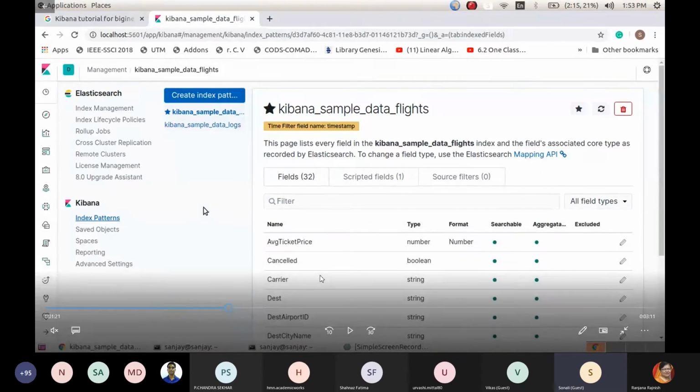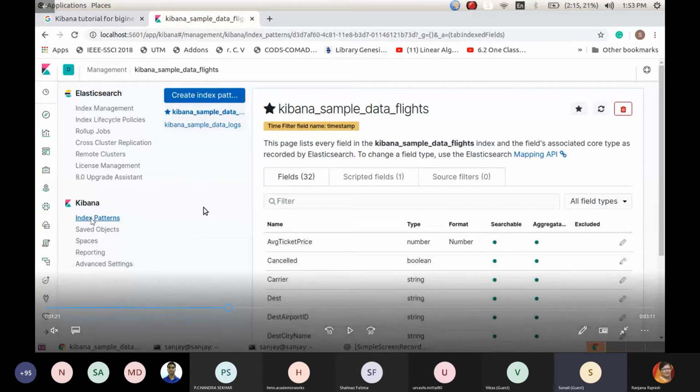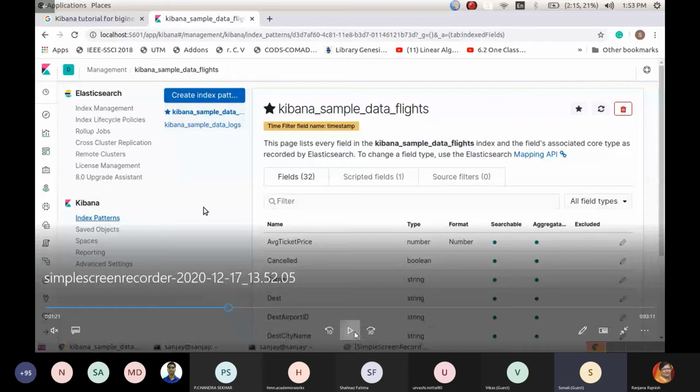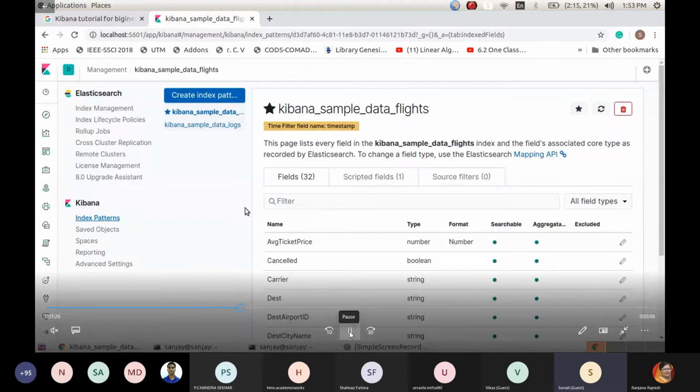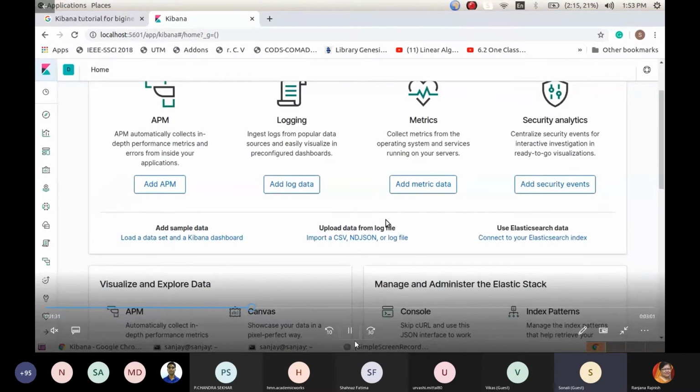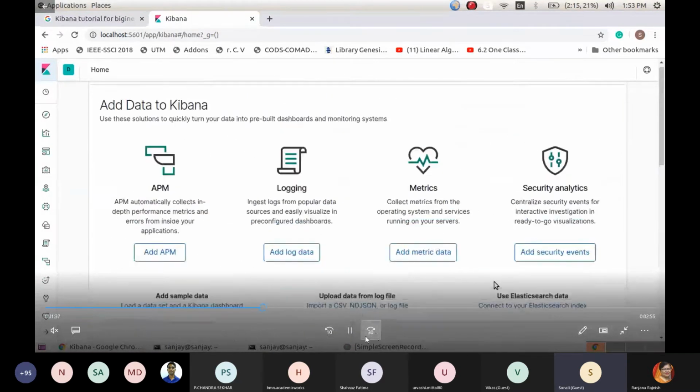Okay, so I'm creating these flight details with some of my preferences. I have taken various fields and their types, maybe number type, string type, and some others. So basically this is the index pattern. An index pattern is nothing but a kind of skeleton, or the way you save that particular data. Then this is how we can run the particular sample file in terms of its creation.